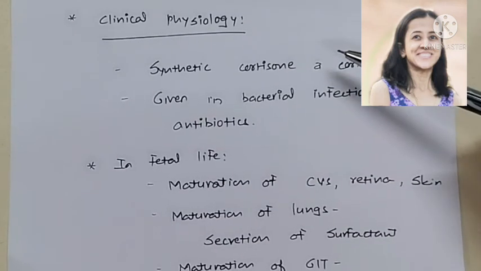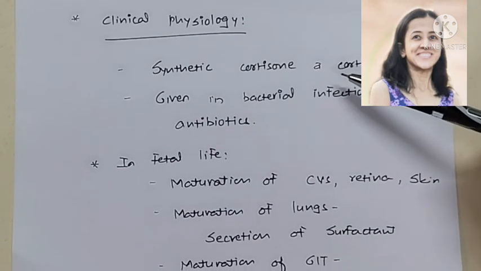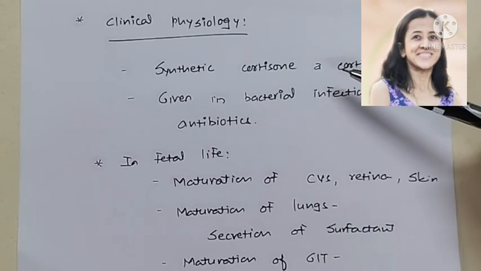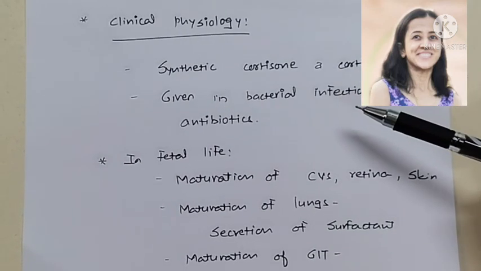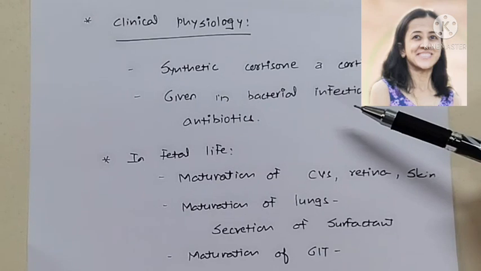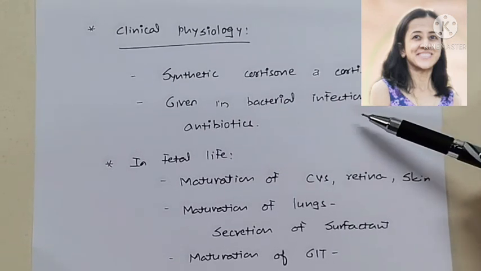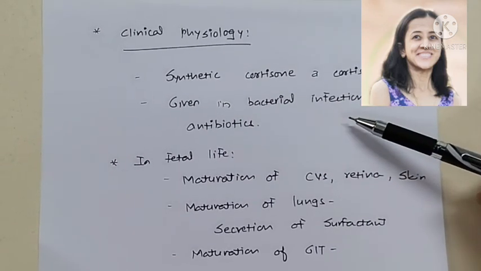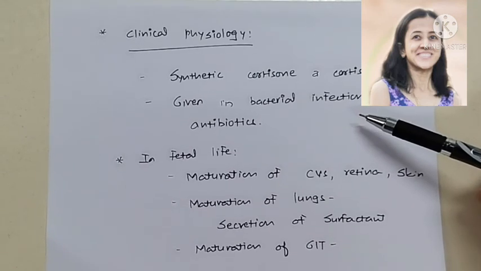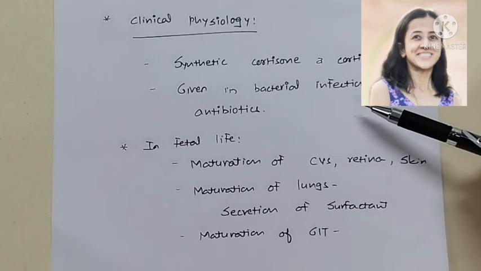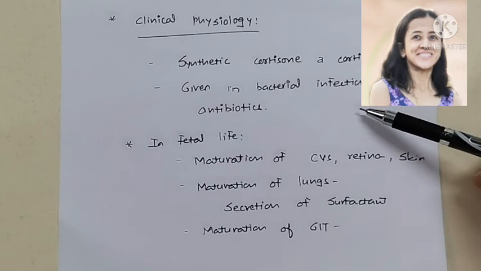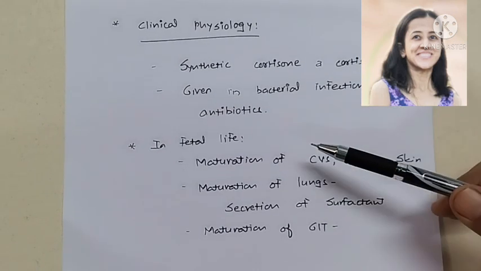Clinical physiology: synthetic cortisone and cortisol, which are known as prednisone and prednisolone, have 5 times anti-inflammatory potency than the parent compound without any increase in the mineralocorticoid activity. So they are given in the bacterial infection with antibiotics, that is to prevent complication due to immunosuppressive effects of glucocorticoids.